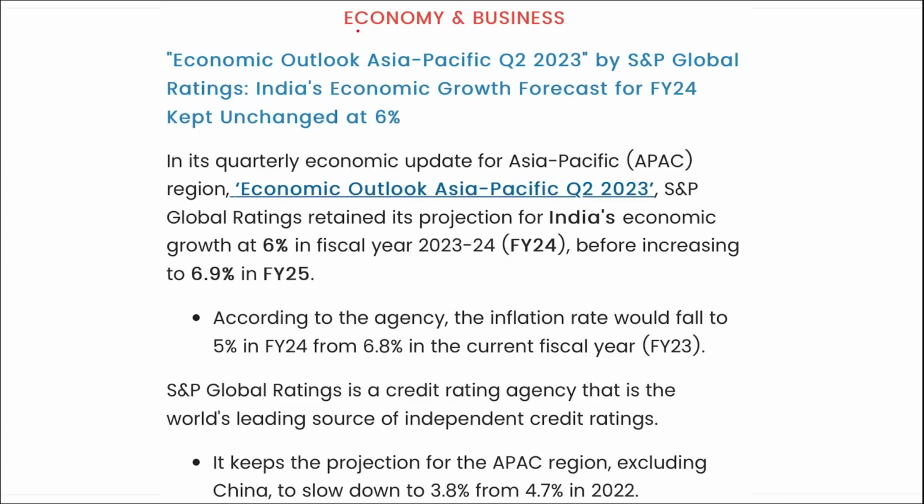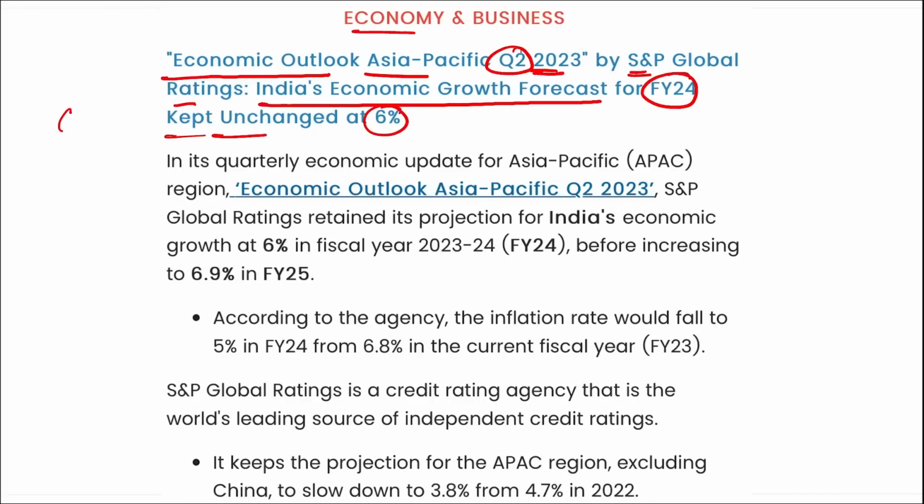Next, we are talking about economy and business. Economic Outlook Asia Pacific second quarter 2023. This was released by S&P Global Ratings. India's economic growth forecast for fiscal year 24 kept unchanged at 6%. Though we are seeing multiple banks failing, in the whole world, in two countries, or we can say two continents, banks have failed now.